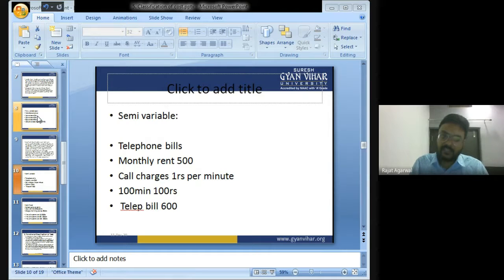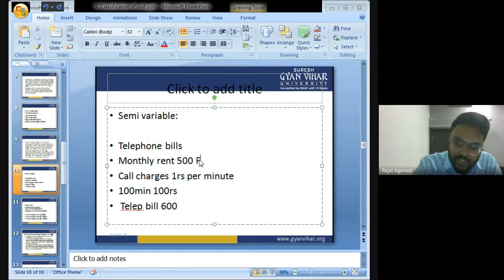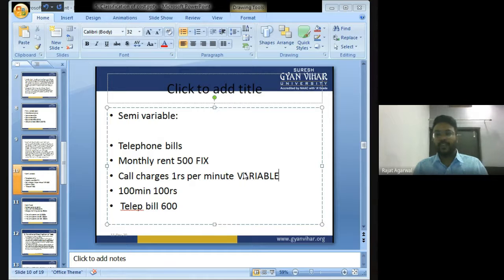Now in 1 month, I have done calling of 100 minutes. Then how much will the company charge? The company will charge 500 fixed monthly rent, and rupees 1 per minute. So how many minutes have you talked? You have talked 100 minutes. The company will charge 100 rupees. So this 500 is fixed, and this rupees 1 is variable.